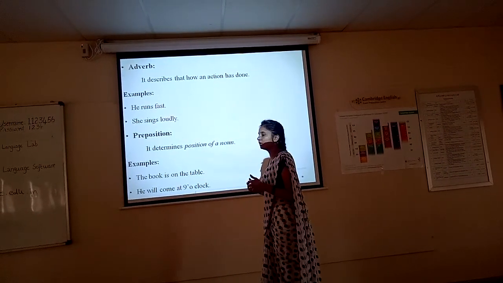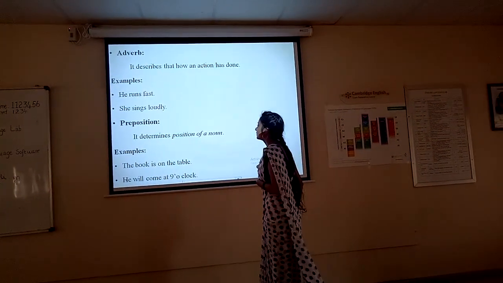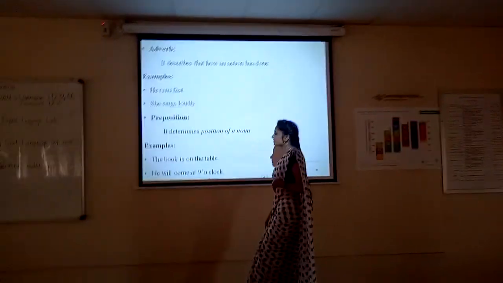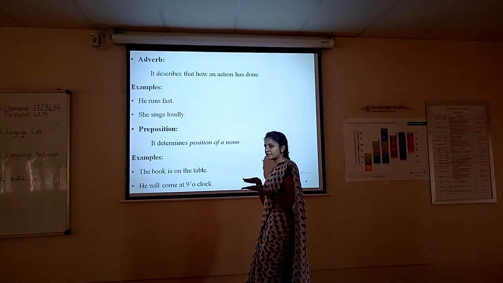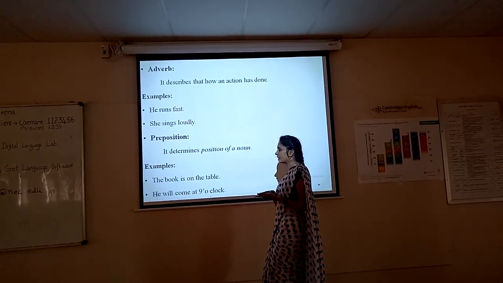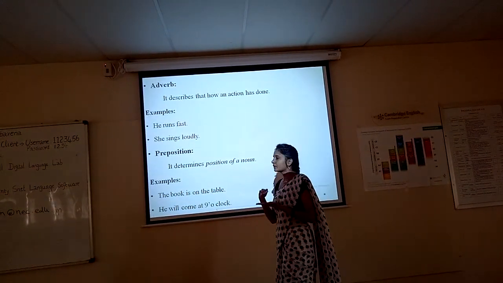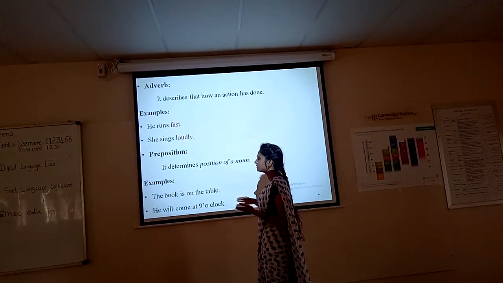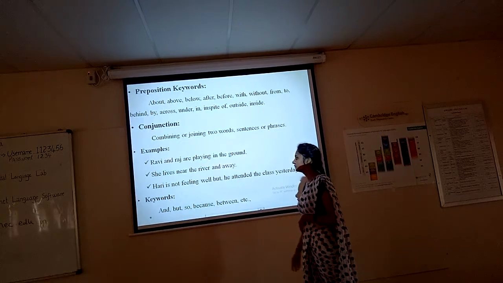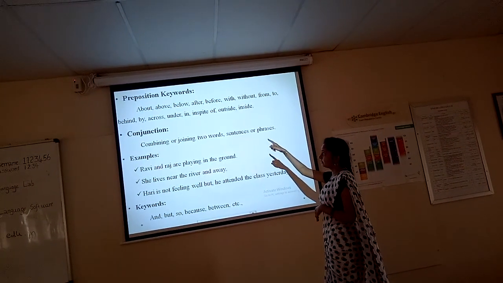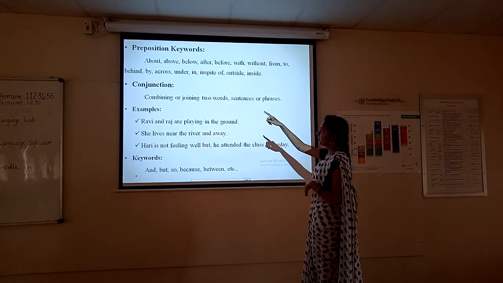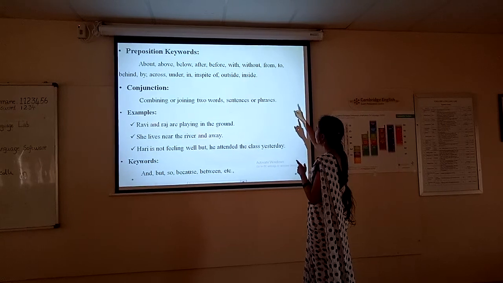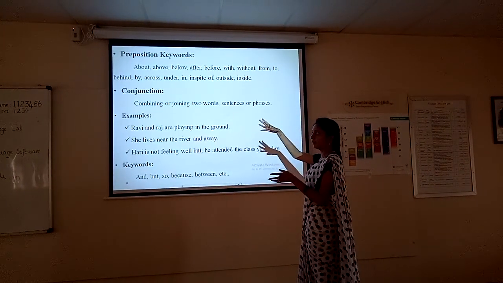Prepositions are very important for a language, for a perfect language. So here the examples are given. The book is on the table. So we can use this for perfection. It is on the table. It is given the priority for being on. So it can be under also. It can be off also. So beneath, behind, all these come under preposition. So these are the keywords for the preposition. About, above. He talked about her. After, before, with, without, from, to. Every day we come across these words.